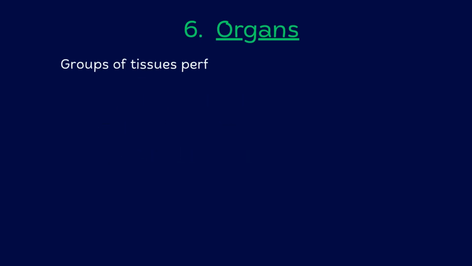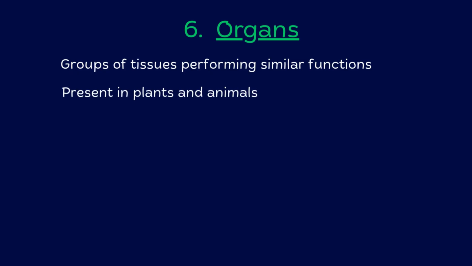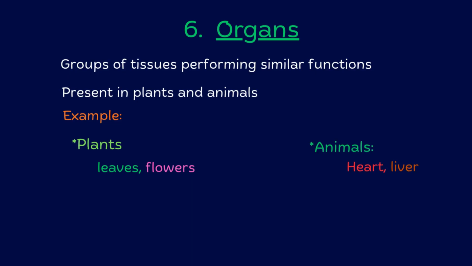Organs are groups of tissues performing similar functions. They are present in both plants and animals. Examples of organs in plants include leaves and flowers. And examples of organs in animals include heart and liver.